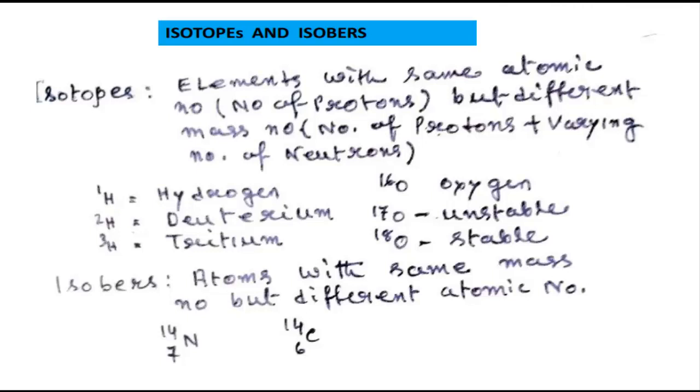Like hydrogen, which has other isotopes, deuterium and tritium.